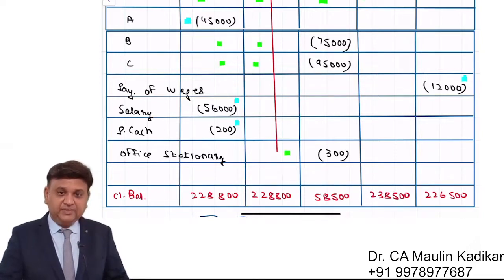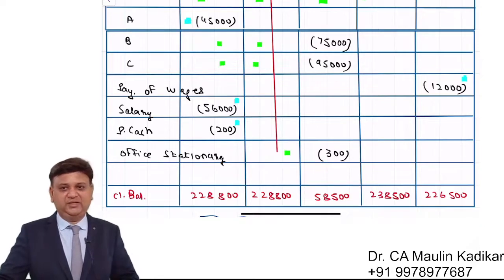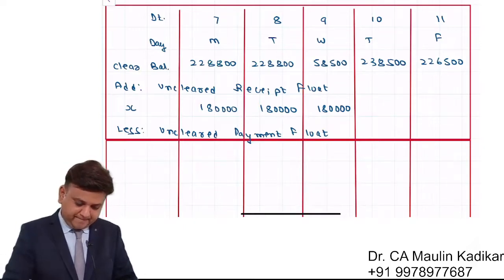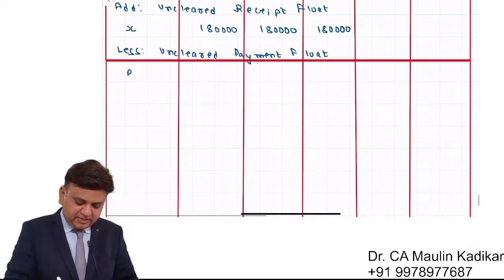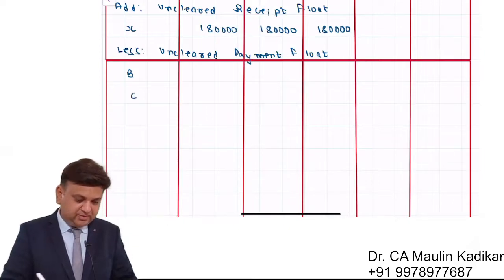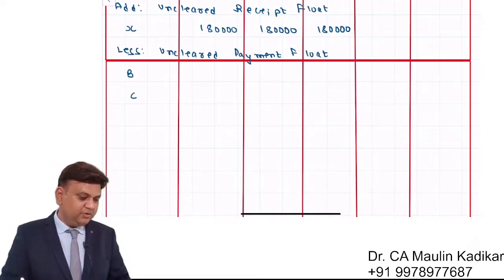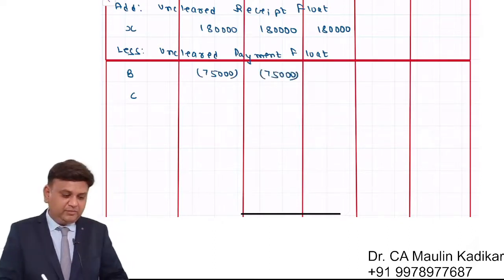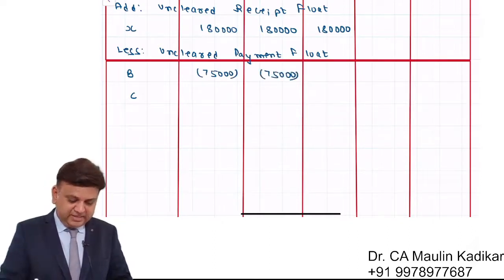Then payment for purchase of the office stationery will remain in reconciliation for 1 day. So over here we will be having payment to B Limited and payment to C Limited. The amount will be an amount of 75,000. Amount will be an amount of 95,000.